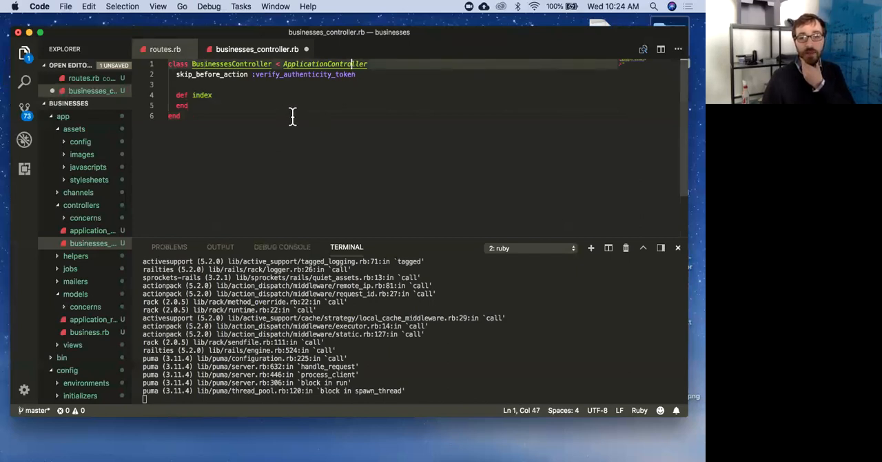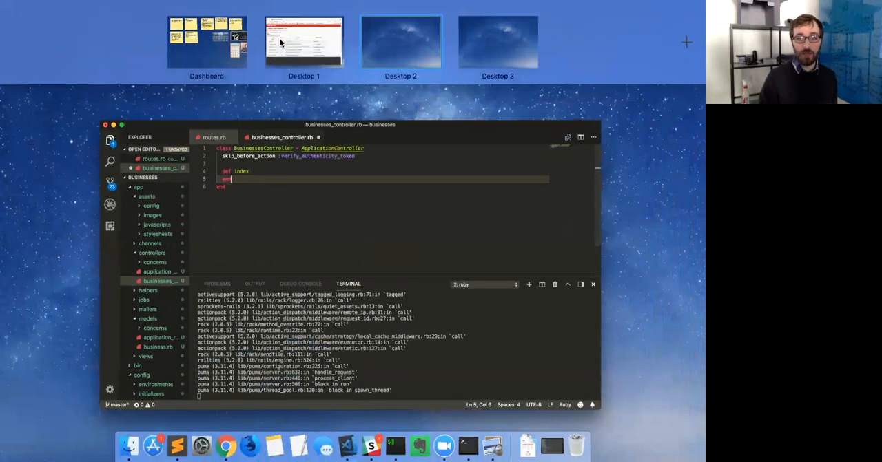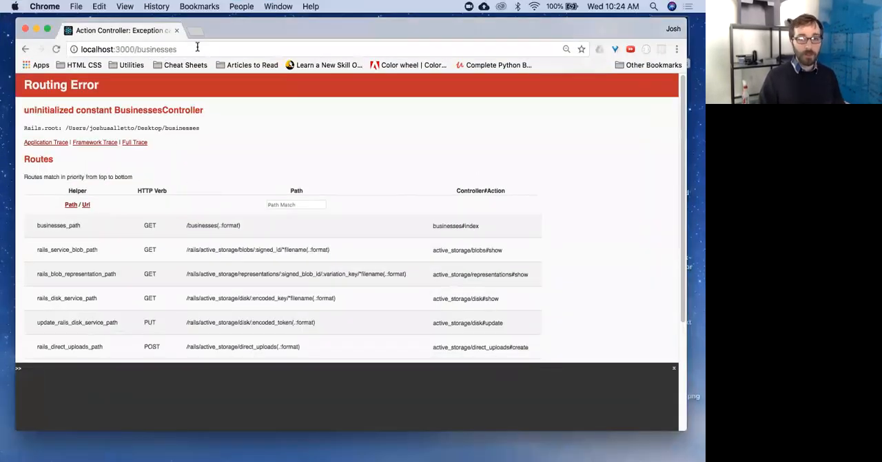It's inheriting from ApplicationController. Don't worry about this line 2 right now. We'll get to that later. And then I have my action right here. So now I have an action to run. So let's run this and see what error we get now.